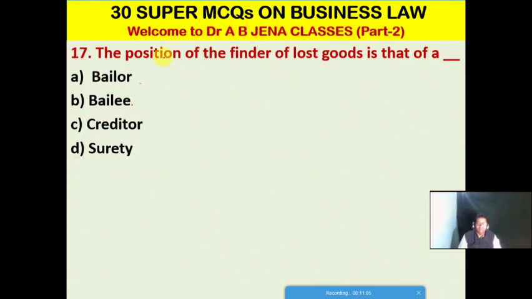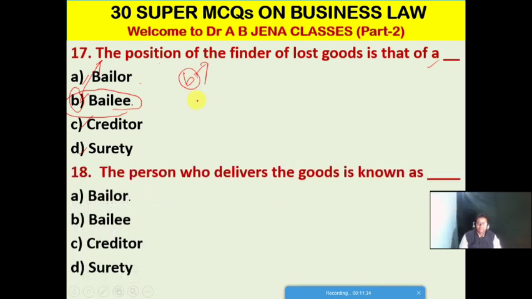So next MCQ. The position of the finder of lost goods is that of a what? A. Bailor, B. Bailee, C. Creditor, D. It's the COT. Friends, B is the right option for this MCQ. The position of the finder of lost goods is that of a Bailee. So B is the right option for this MCQ.